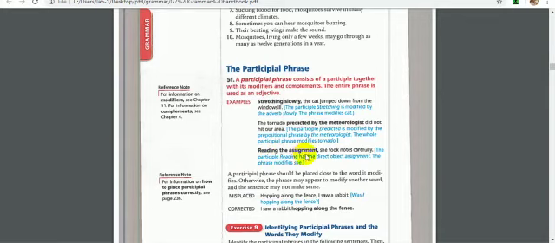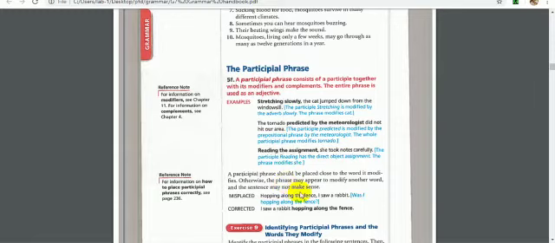Reading the assignment. Reading is the present participle. Reading the assignment is the participle phrase. The whole of it is modifying she, the pronoun. So she was reading the assignment, if we're going to convert it to a subject and verb. So, reading the assignment, she took notes carefully, and the whole phrase is modifying the pronoun she.